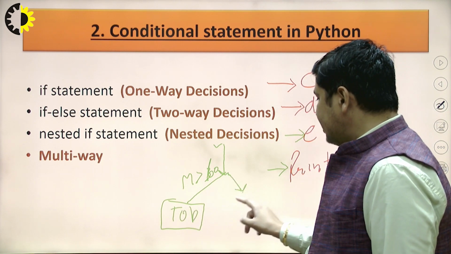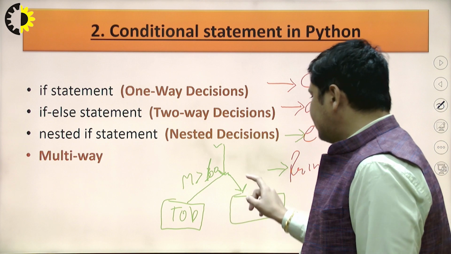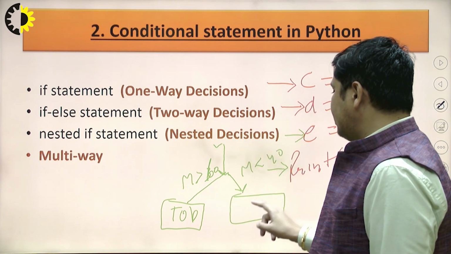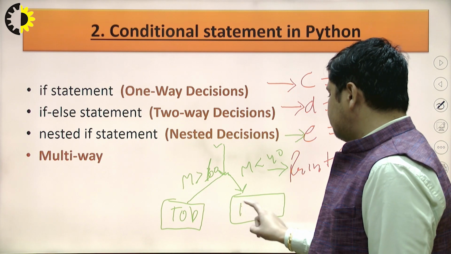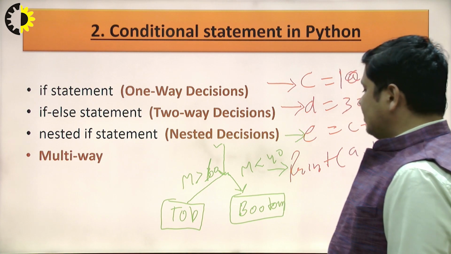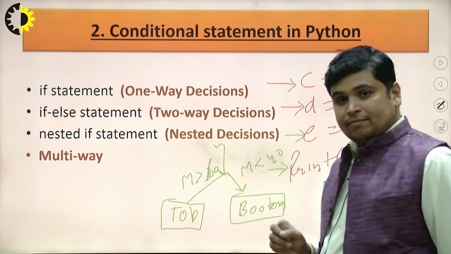If my student gets marks less than 40, then I will put all those students inside the bottom category. You will see here the branching is done.